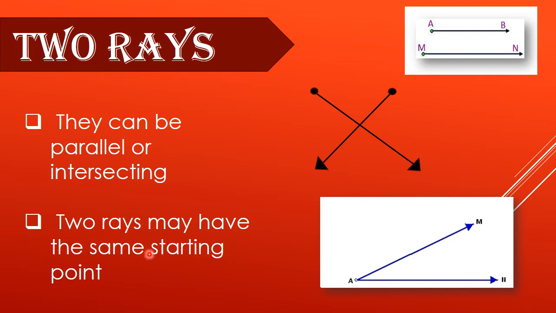Two rays may have the same starting point. Here you can see ray AM and ray AN have the same starting point A. So two rays can have the same starting point. Is it clear? Yes.